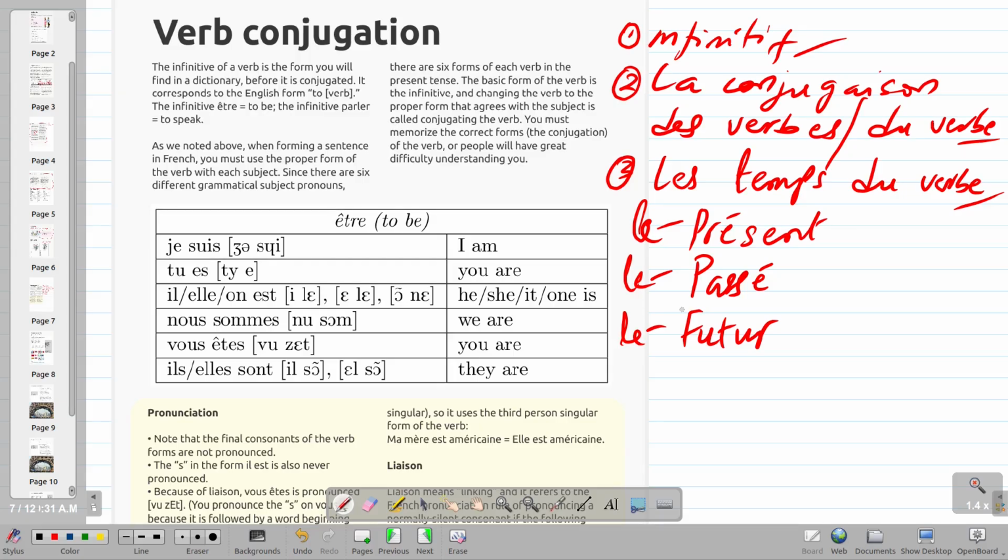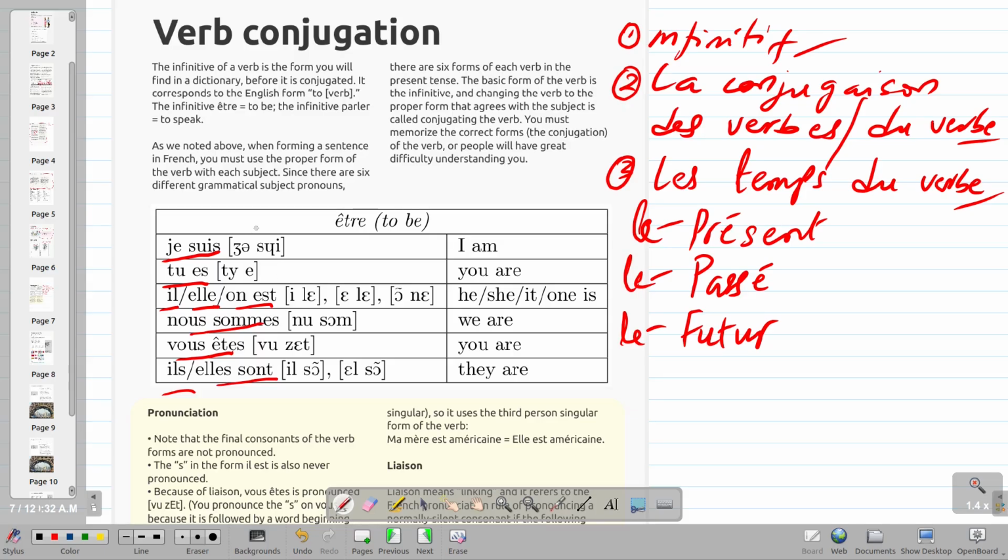We will come back to start describing the characteristics of verbs, but let us look at the verb être, the way it is conjugated with the different pronouns. Répétez s'il vous plaît. Je suis, tu es, il est, elle est, on est, nous sommes, vous êtes, ils sont, elles sont.